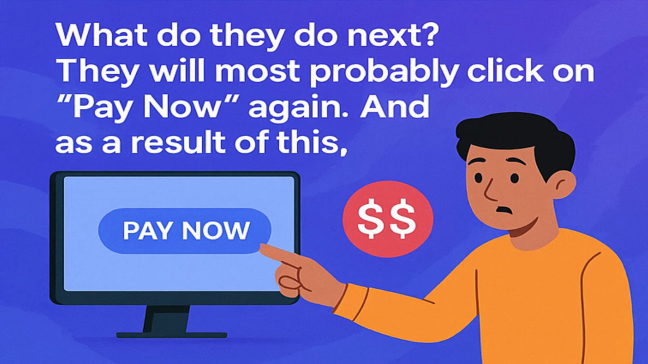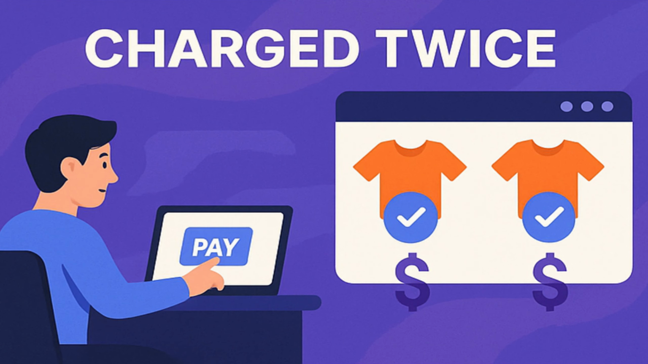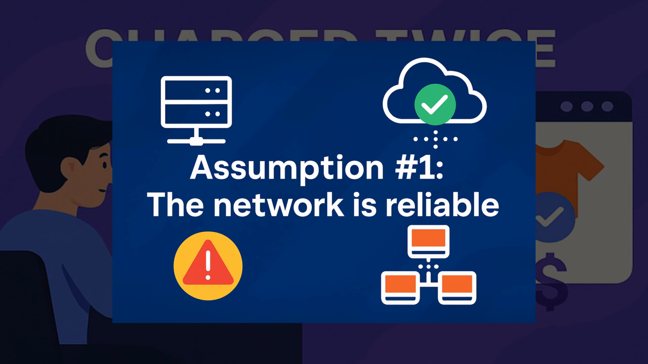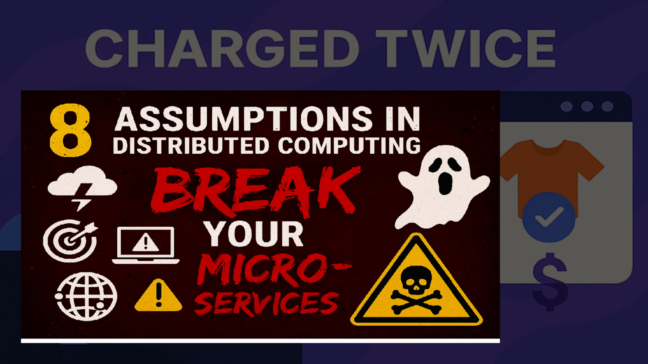As a result of this, they will be charged twice for the same order. Now, this is a very real problem in distributed systems. Networks are unreliable. We have already discussed that in our previous video of 8 assumptions that can break our systems. If you are interested in learning about all those assumptions, go ahead and check it out from the top right corner of your screen. Now, moving back to today's topic.